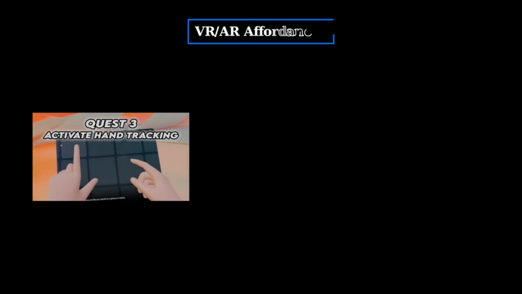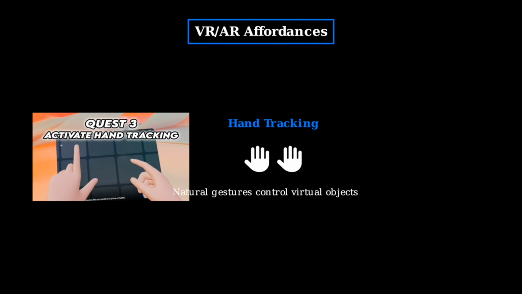Moving into virtual and augmented reality, we see even more sophisticated affordances that blend physical and digital interactions seamlessly. Virtual and augmented reality interfaces, like the Meta Quest 3S, use hand tracking as a primary affordance. This allows users to interact with virtual objects using natural hand movements, making the digital world feel tangible.